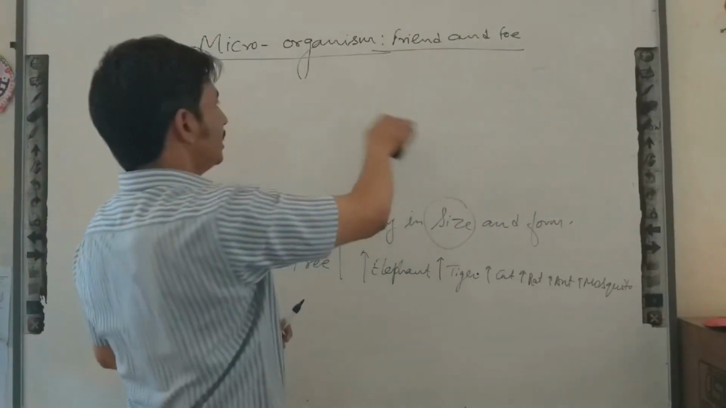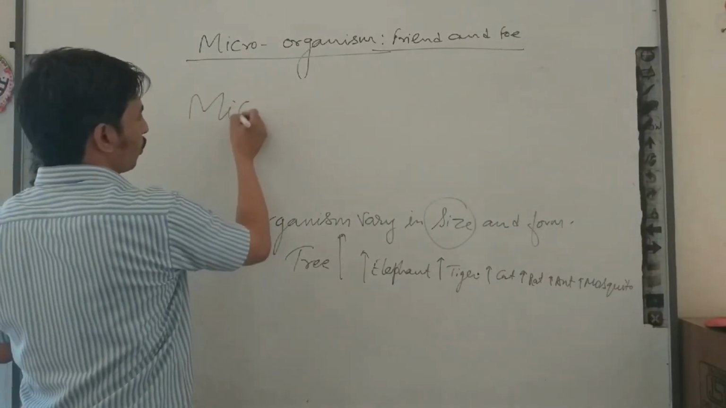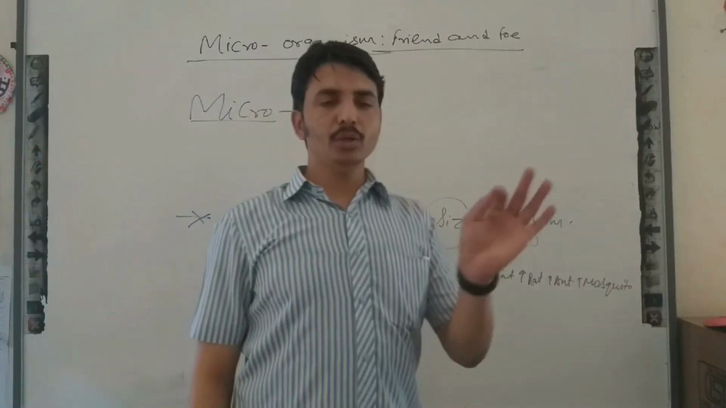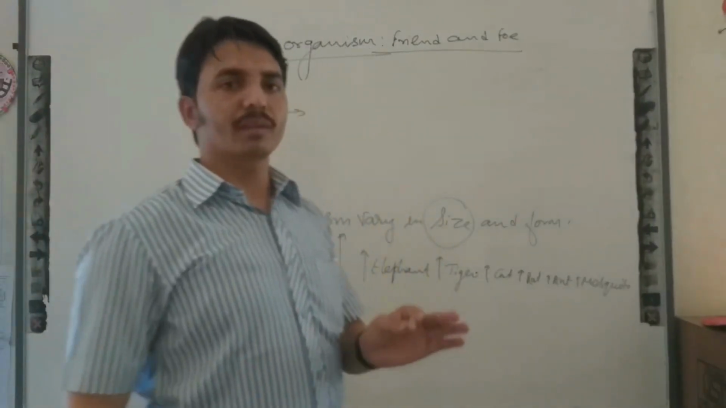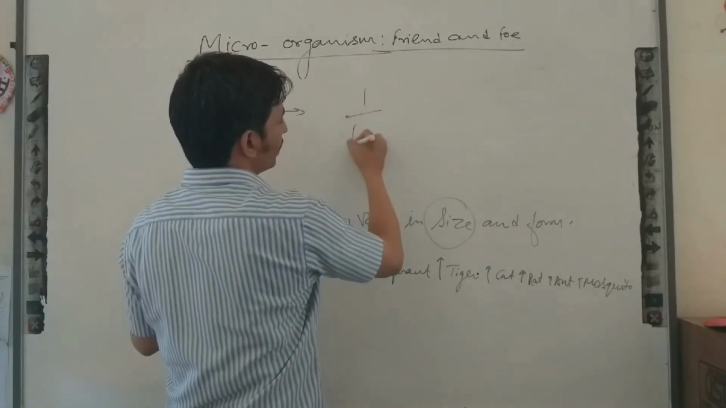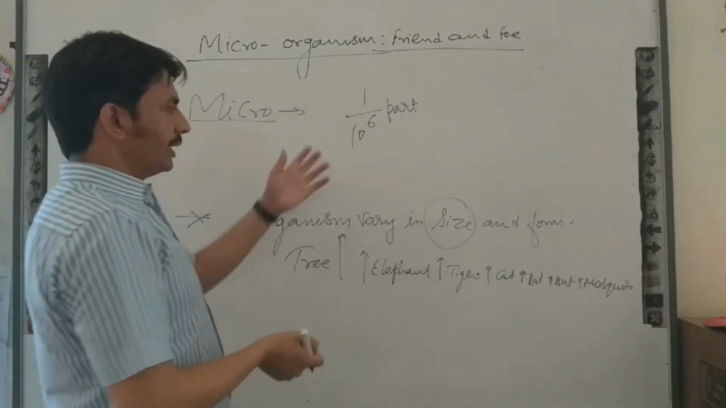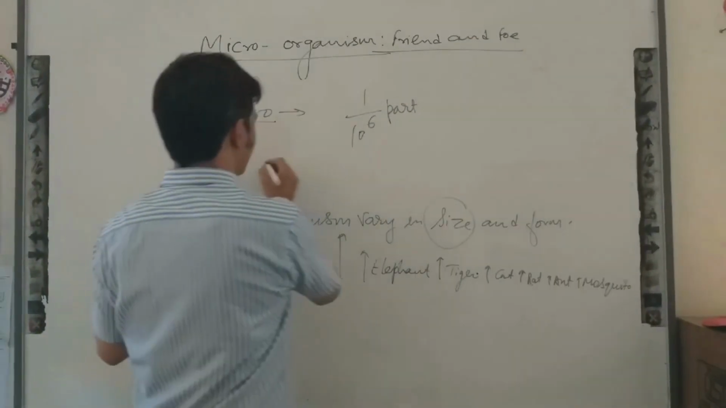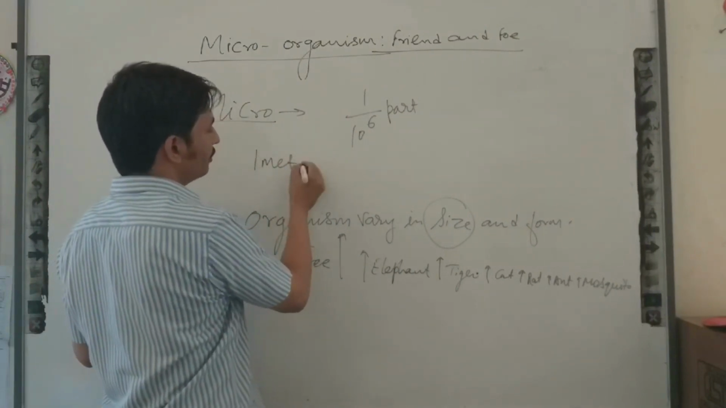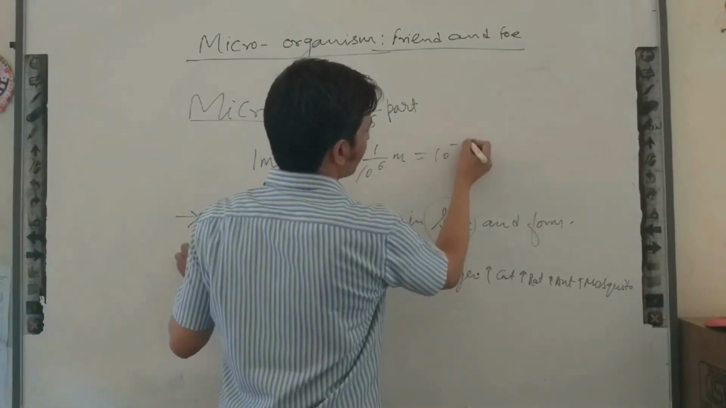Now, according to the name of the chapter, we have to focus on the word micro. Micro means what? Micro means the 10 to the power 6th part of any substance. Micro means 1 over 10 to the power 6 of anything. Or we can consider meter. In 1 meter, how many micrometers are there? 1 over 10 to the power 6 meter, that means we can write 10 to the power minus 6 meter.